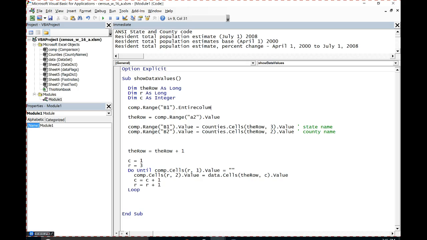E-N-T-I-R-E-C-O. So range, particular range here, B1, dot entire column. This will give me a reference to that whole column. And then I could say dot insert.